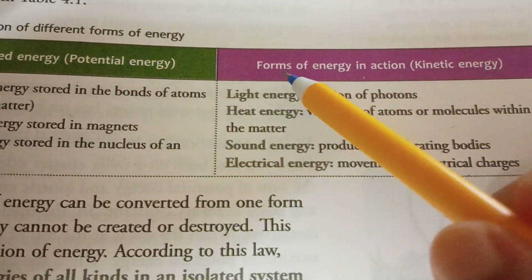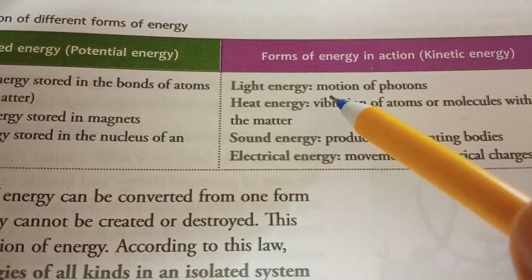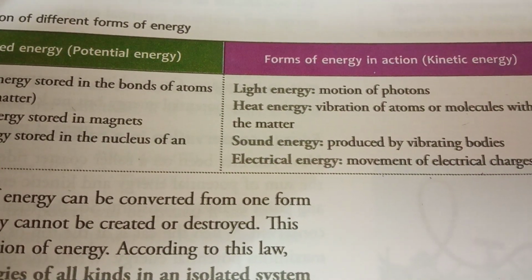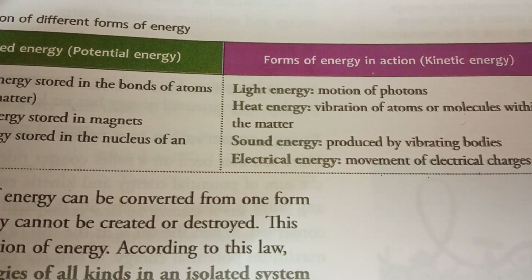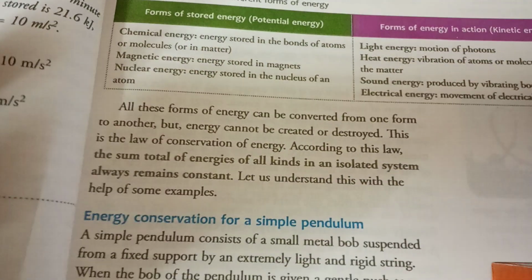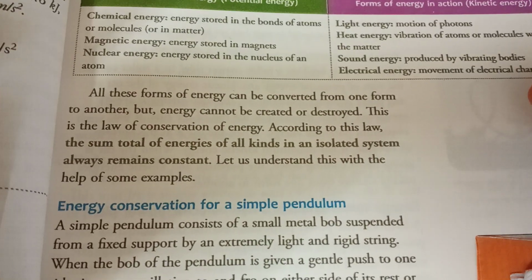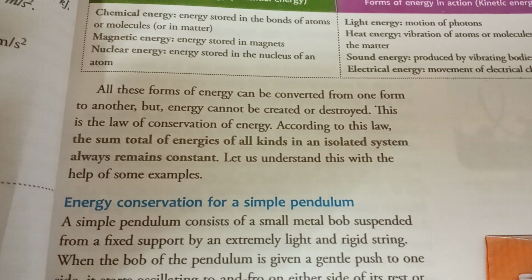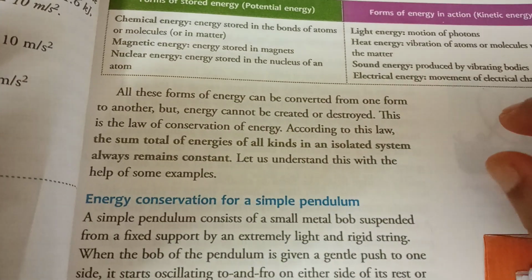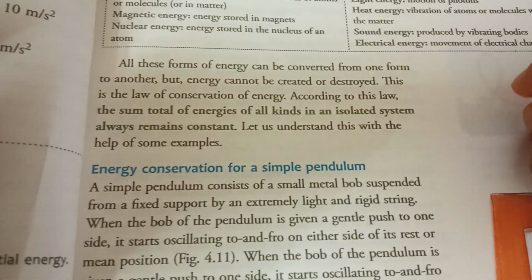But light energy, heat energy, sound energy, and electrical energy are categorized under the forms of energy in action, which is kinetic energy. All these forms of energy can be converted from one form to another, but energy cannot be created nor destroyed. This is the law of conservation of energy. According to this law, the sum total of energies of all kinds in an isolated system always remains constant. Let us understand this with the help of an example.